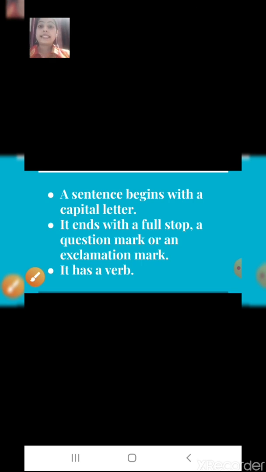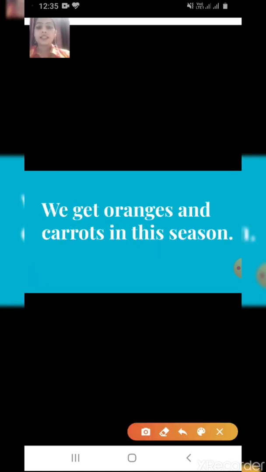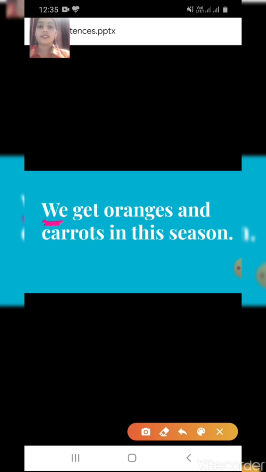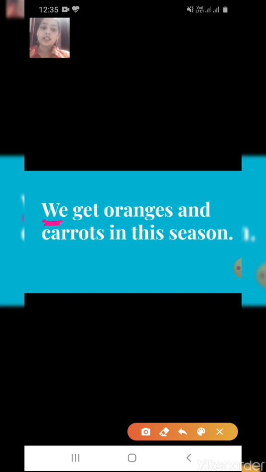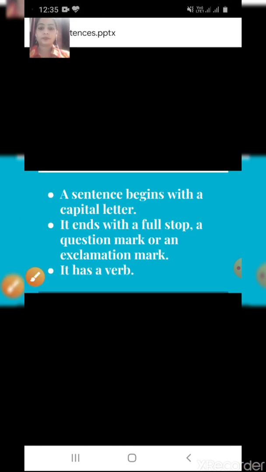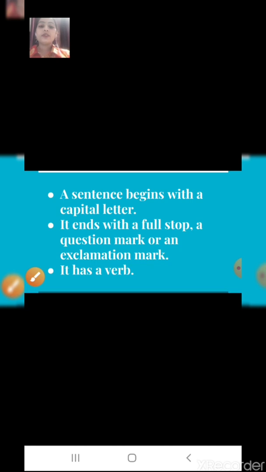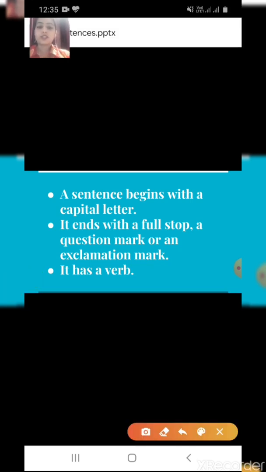Now a sentence begins with a capital letter. A sentence always begins with a capital letter and always ends with a full stop. It ends with a full stop, a question mark or an exclamation sign.